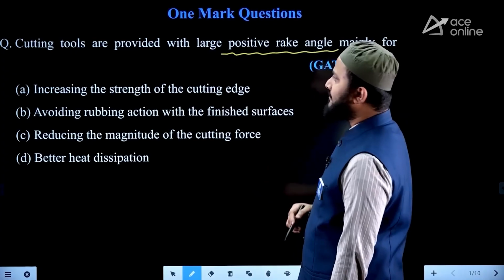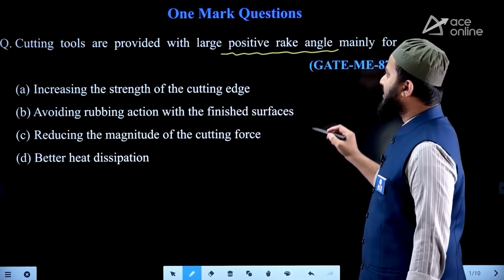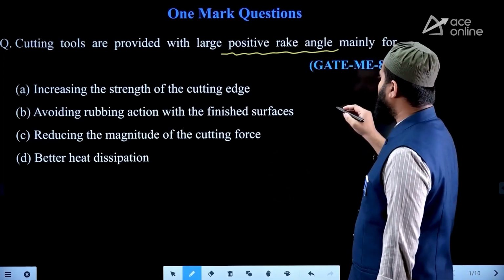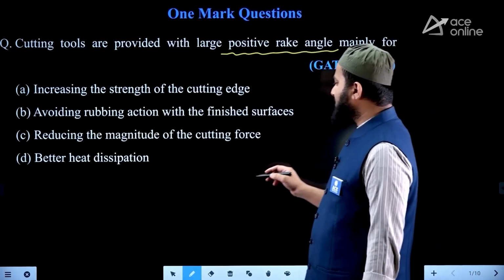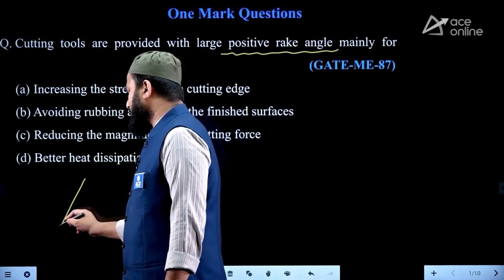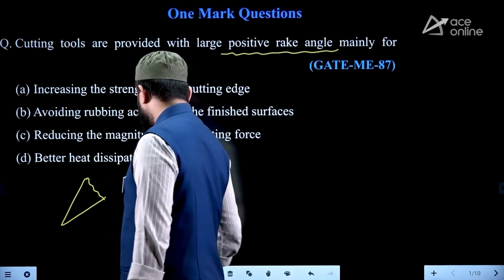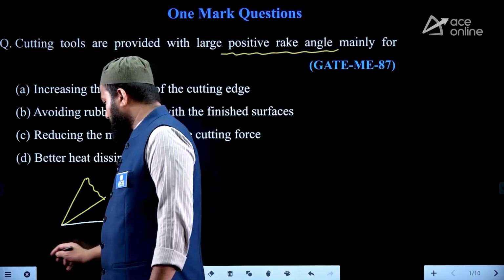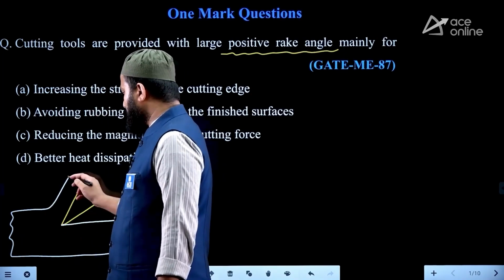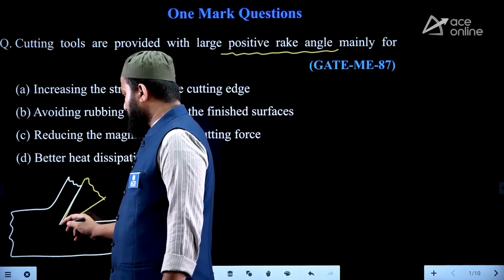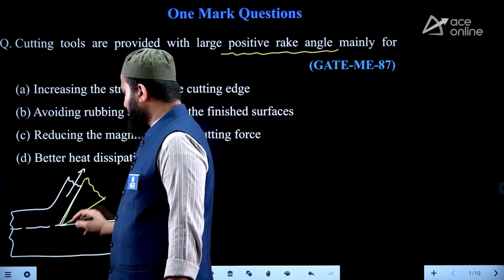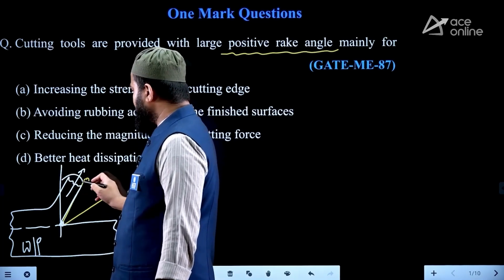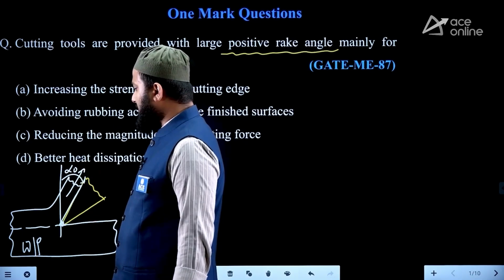Very interesting point. When they are talking about rake angle, as our entire analysis in metal cutting is confined to orthogonal machining, we always discuss it as the orthogonal rake angle. So for the tool, if I draw something this way, from this workpiece, as we are separating the chip material, the rake angle is alpha naught.